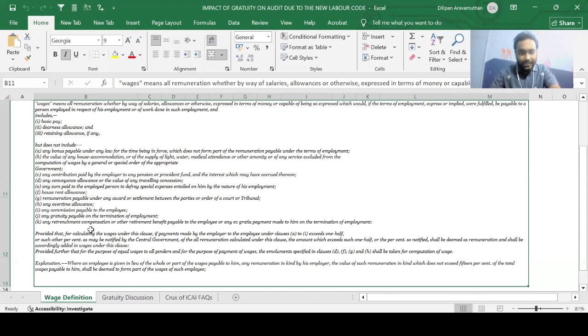Okay. Next, any retrenchment compensation or other retirement benefit payable to the employee or any ex gratia payment made to him on the termination of employment. Again, these items like retrenchment compensation or your retirement benefits payable at the time of termination should not form part of your wages. Next, provided that for calculating the wages under this clause, if payments made by the employer to the employee under clauses A to I exceed one half or such other percentage as may be notified by the central government of the all remuneration calculated under this clause, the amount which exceeds such one half or the percentage so notified shall be deemed as remuneration and shall be accordingly added in wages under this clause.